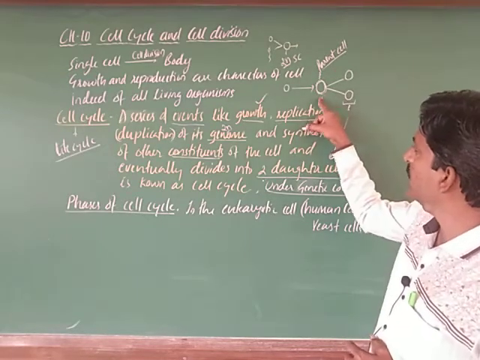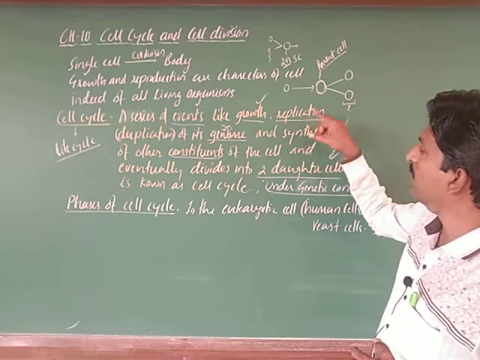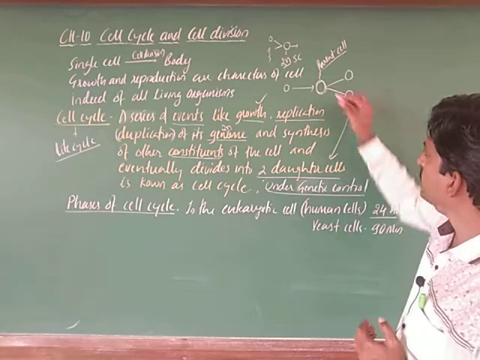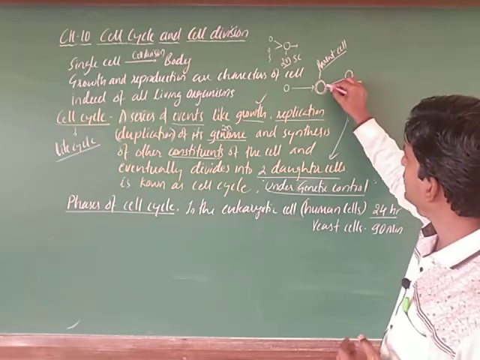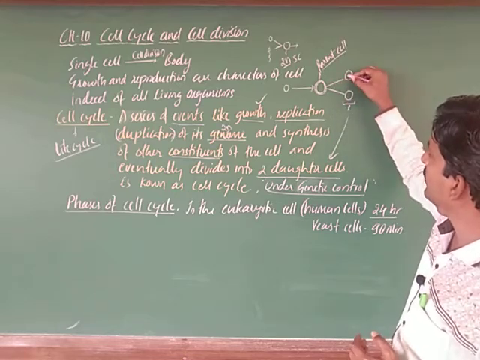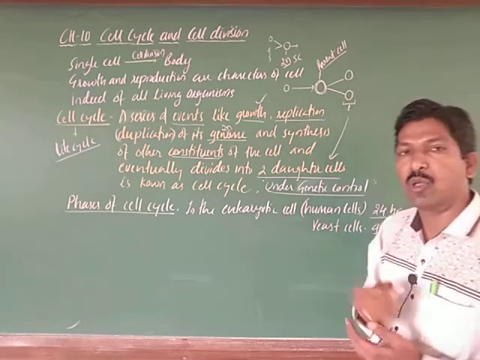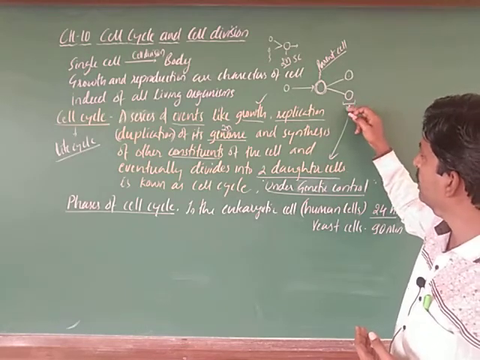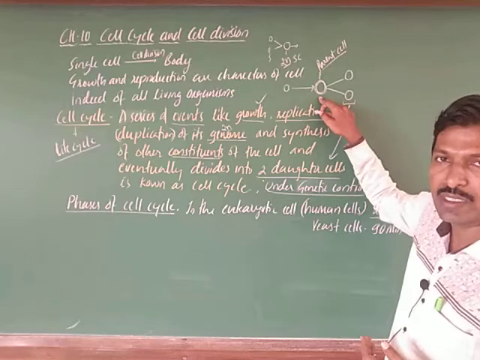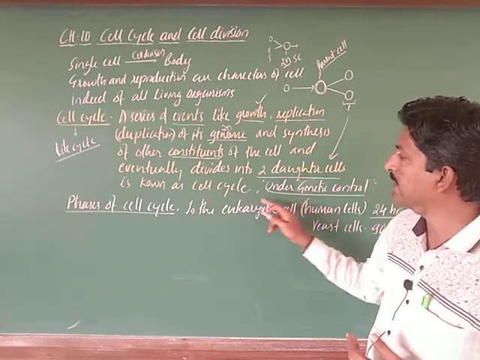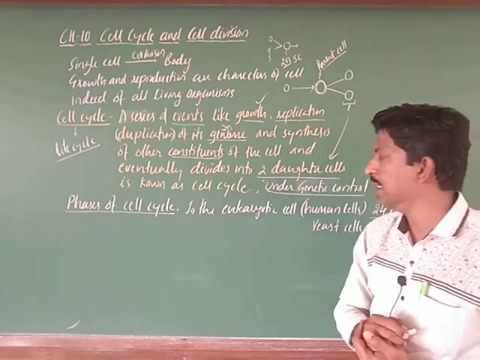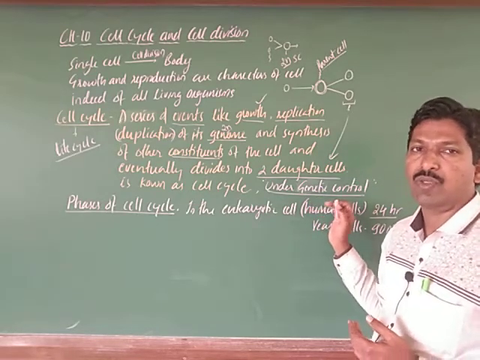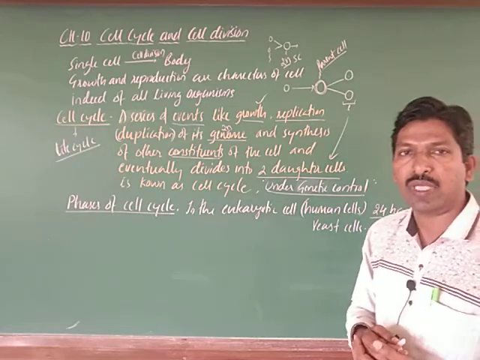After attaining growth, replication also takes place during that time. There are phases, which we will see later. After attaining growth, the cell is allowed to divide, and two new daughter cells are formed, newly formed from the basic cell only, right. This is known as the cell cycle, and it is under the control of genes. That is genetic control; its own nucleic acids will control it.